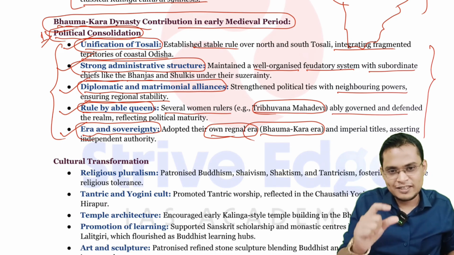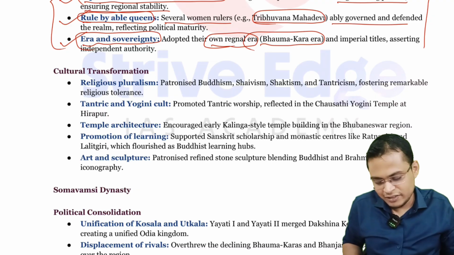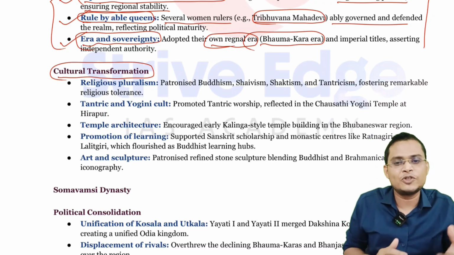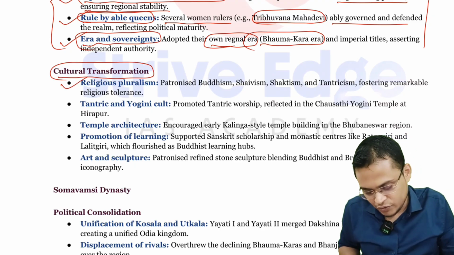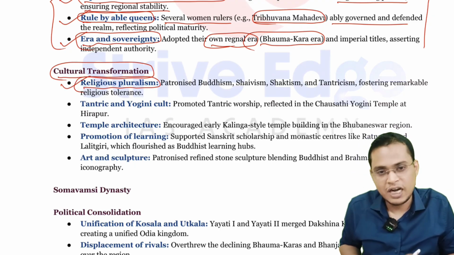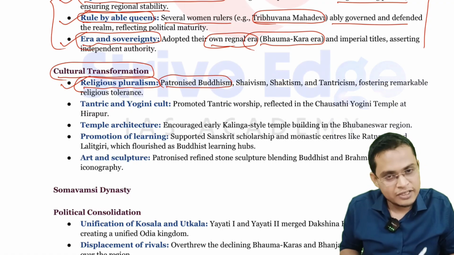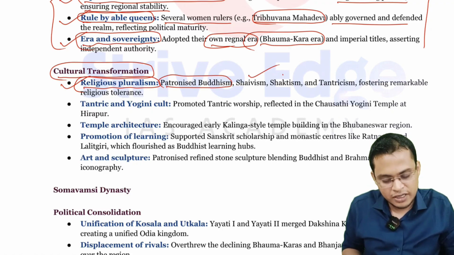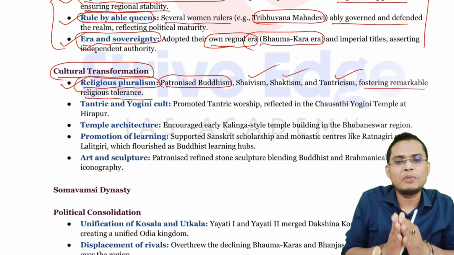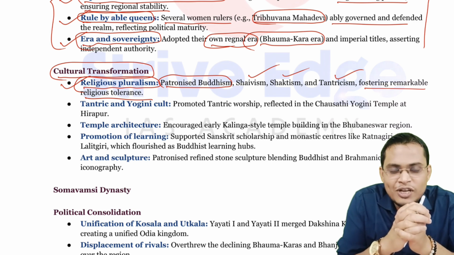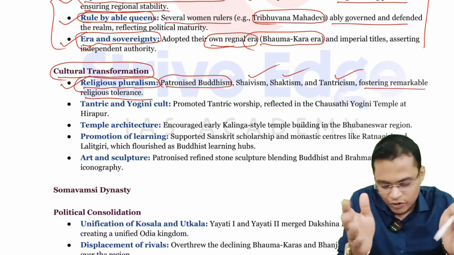First we have discussed political consolidation. Then we are going to discuss the cultural transformation, how they transformed the culture of the early medieval period. First, they promoted religious pluralism, that means tolerance and togetherness. They patronized Buddhism, and later on also patronized Shaivism, Shaktism and Tantrism, fostering remarkable religious tolerance. Whenever multiple religions coexist together, that leads to religious synthesis and tolerance being promoted.